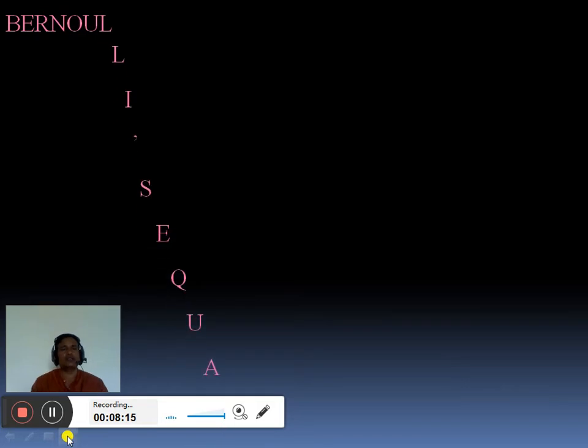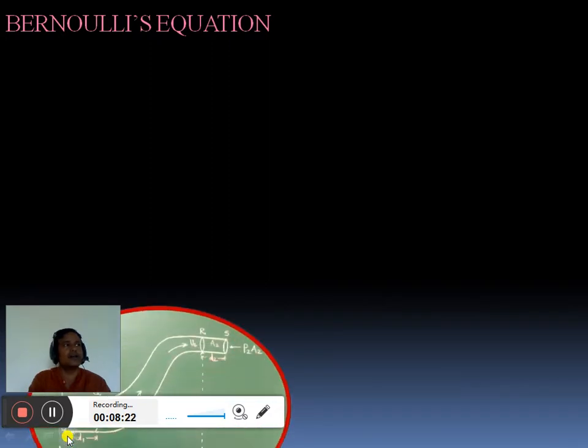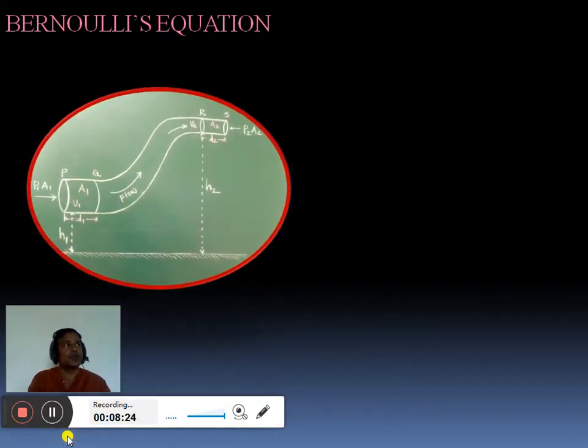We have to obtain the equation, that is, Bernoulli's equation. So here we consider once again the same figure showing flow through a tube having different areas of cross section, different heights, different velocities, and distances covered by the fluid during the flow.